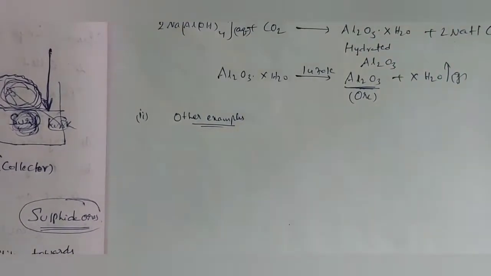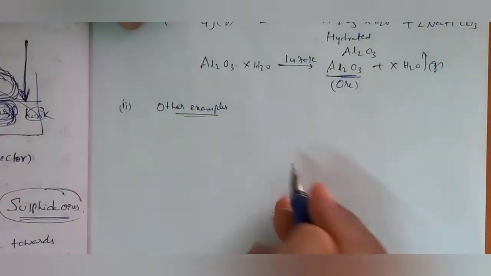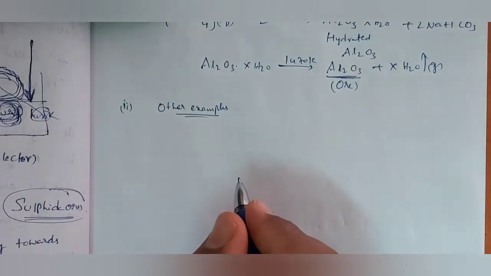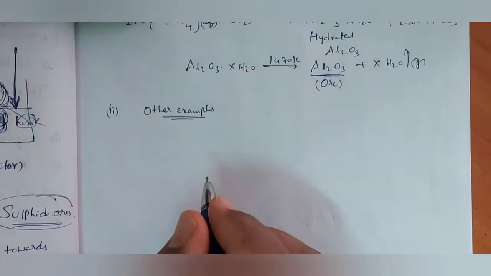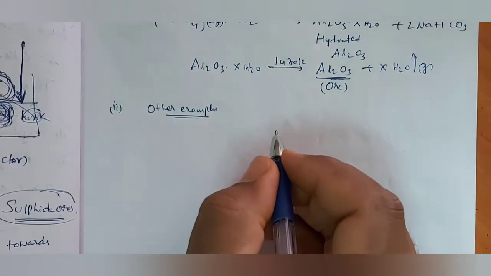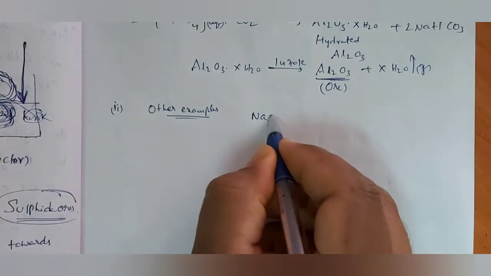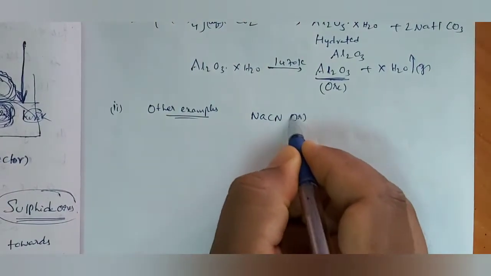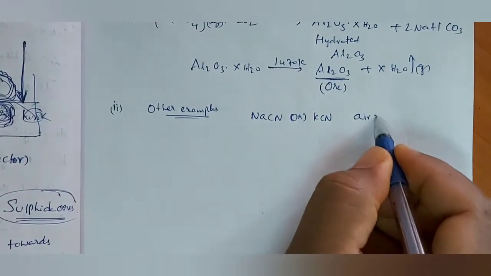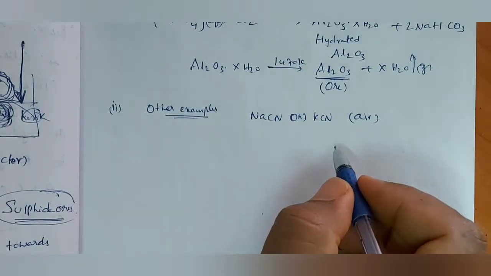In the metallurgy of silver and gold, as silver and gold are very less reactive, directly we can obtain them in the elementary form only. No need to be in the combined state because they are less reactive. So in the metallurgy of silver and gold, the respective metal is leached with a dilute solution of NaCN or KCN in the presence of air, which supplies O2. The metal is obtained later by a replacement reaction.